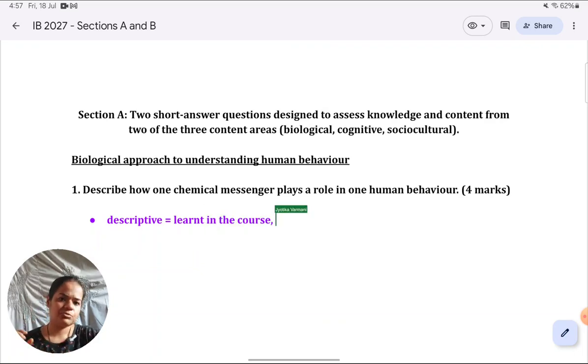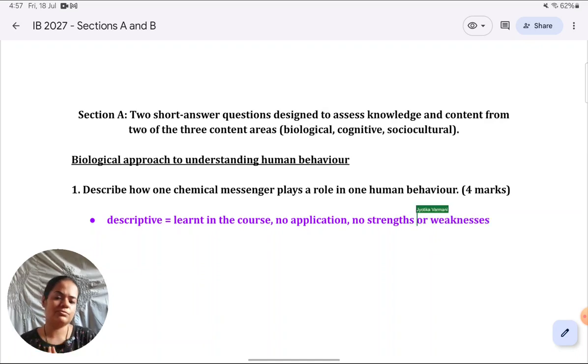As you can see, there's no situation or scenario to which they expect you to apply your knowledge. And you do not have to give any strengths or weaknesses. So you do not have to analyze or evaluate in any way. It's a standard descriptive question which you see in many of your subjects, what we call the direct questions. What you've learned in the book, just jot that down. This is that type of question.